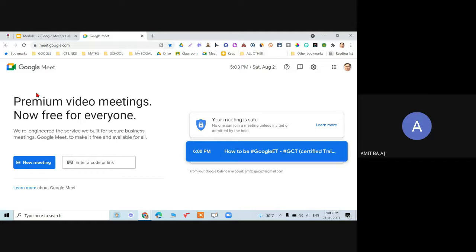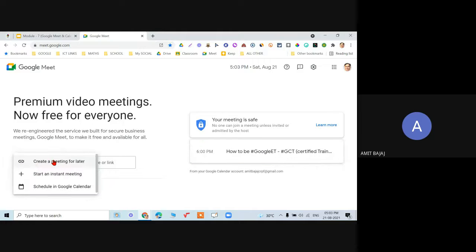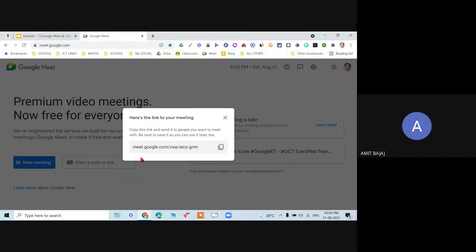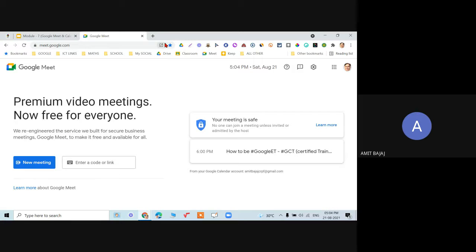So these are the ways of starting the meeting. When you click on new meeting, three options will be there. The first is create a meeting for later. When you click on this, a new link will be created. Just copy that link and remember to save it, because if you have shared it with someone and you forget it, you will not be able to start that meeting. So click on this, copy it, and then share it with anyone.